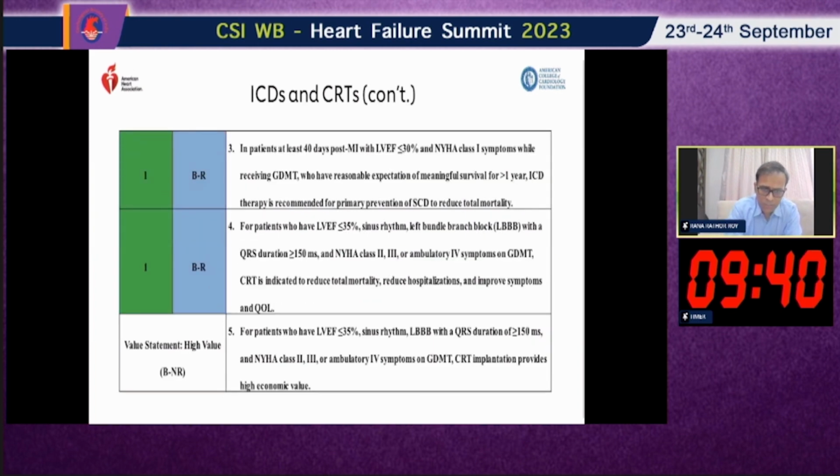Now coming to patients who have ejection fraction less than 30% post-MI, 40 days post-MI, and NYHA class 1, even in those patients we can go for ICD as primary prevention.